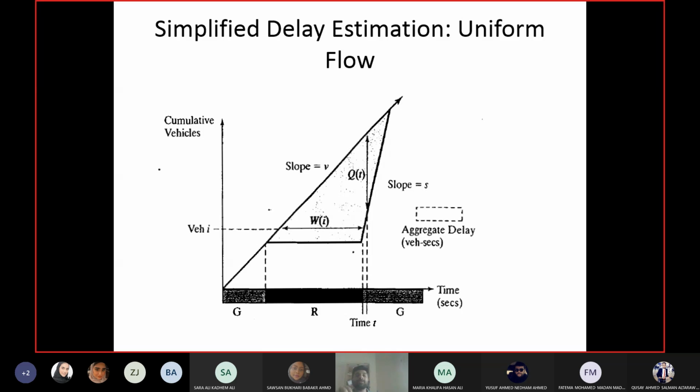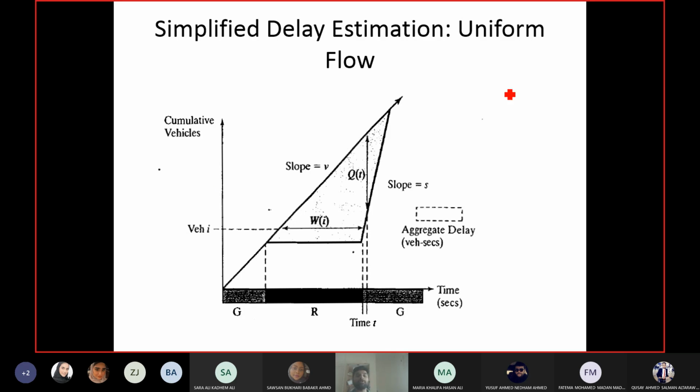In this course, we will just calculate the delay for uniform flow conditions. Uniform flow means when the flow is below capacity. When the flow is below capacity, that is uniform delay. When the flow goes above capacity, the delay calculations are more complicated, and we will not cover it in this course.